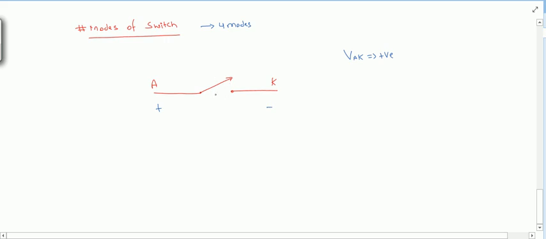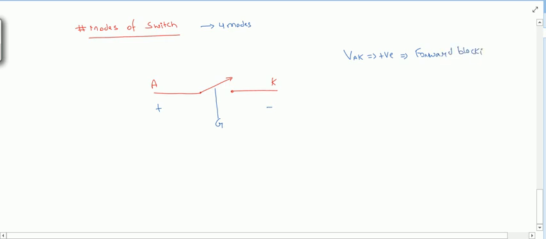We can say that there is a controlling terminal which controls its on and off. So it is not conducting, it is just forward biased. So we can say that it is in forward blocking mode.